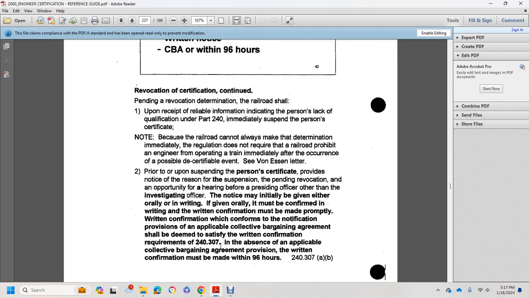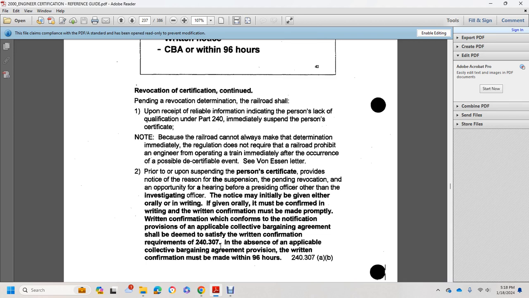The railroad shall, upon receipt of reliable information indicating a person's lack of qualification under Part 240, immediately suspend the person's certificate, because the railroad cannot always make the determination immediately. The regulation cannot require the railroad to prohibit engineers from operating a train immediately after the occurrence of a possible decertifiable event.